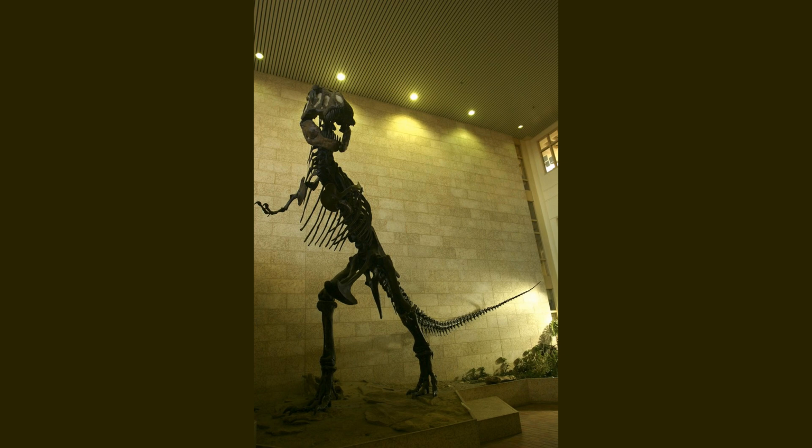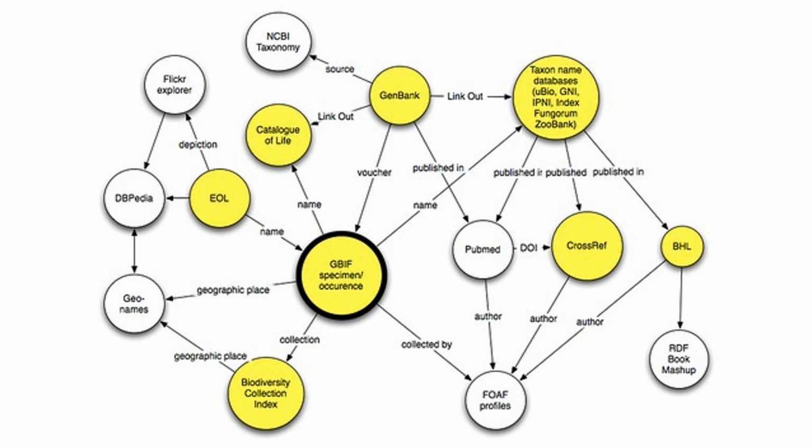Biology is a vast field that encompasses everything from the smallest microorganisms to the largest animals and plants. It is a constantly evolving field, with new discoveries and advancements being made every day. Show examples of the diversity of life on Earth, from bacteria to whales.